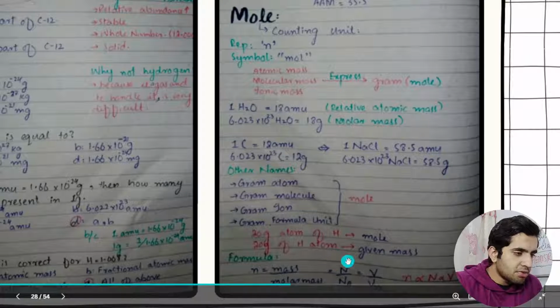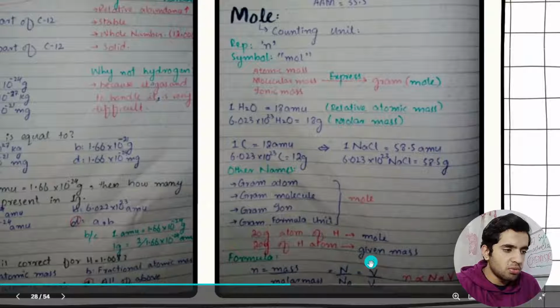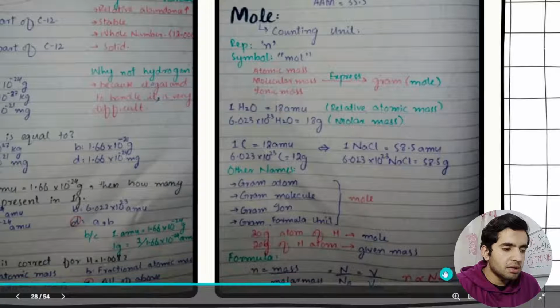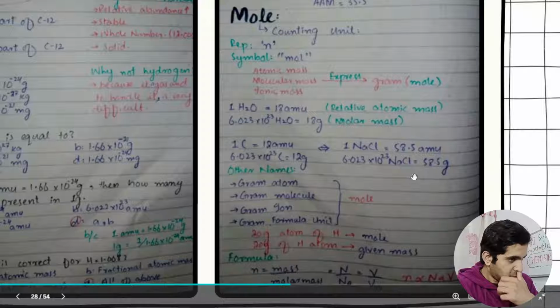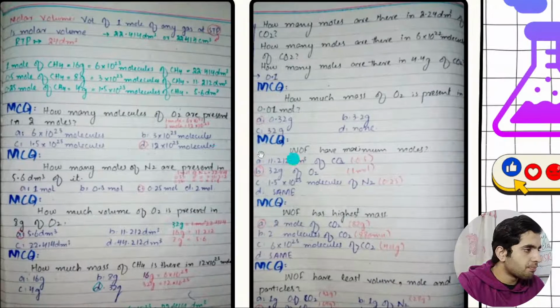Then this is another formula of moles. Number of molecules divided by Avogadro's number is another formula for mole. Then the other formula is volume over molar volume. So number of moles is directly proportional to number of atoms or number of molecules, and number of moles is directly proportional to volume.